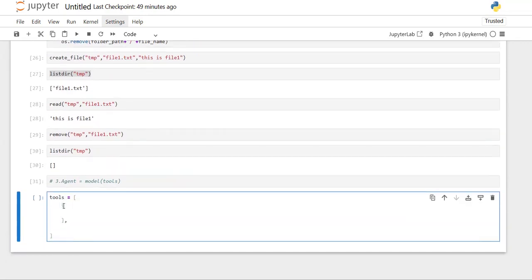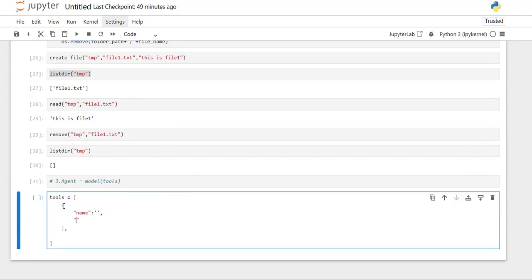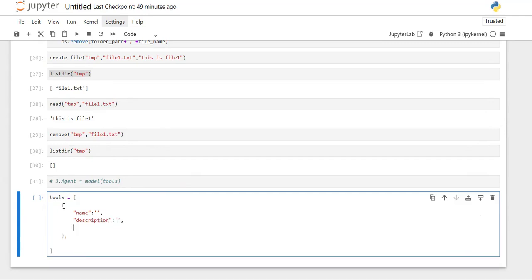Inside the tools you need to provide a few things: the name of the tool, that is your function, as well as the description of the tool, that is, what the tool does or what it is able to perform. Along with that, you need to define the input schema.